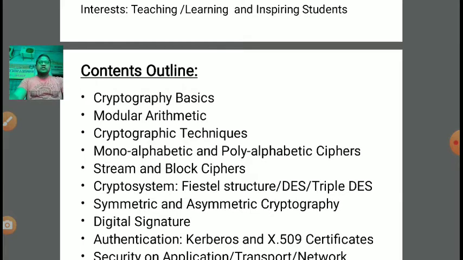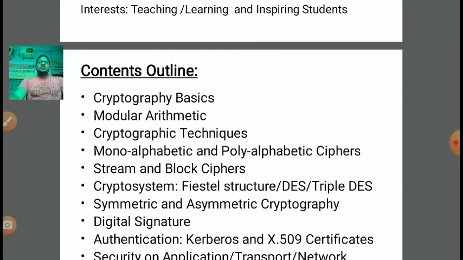We have discussed various cryptographic techniques like substitution technique and transposition technique. Monoalphabetic type of cipher we have discussed, and polyalphabetic also. In stream and block cipher, what are the significant differences, how to implement both of these, we have discussed.